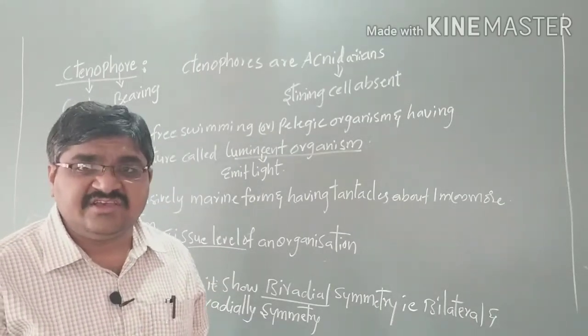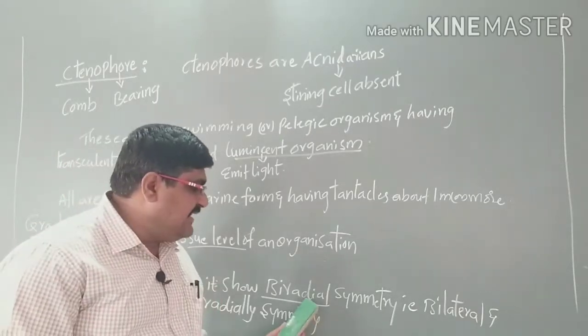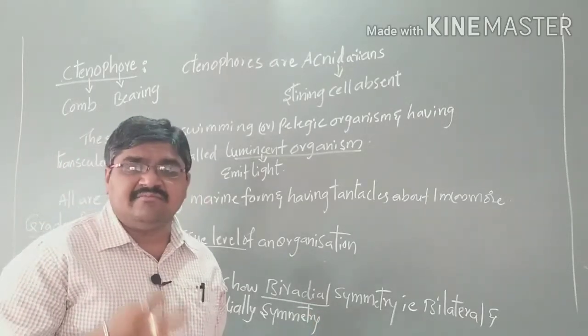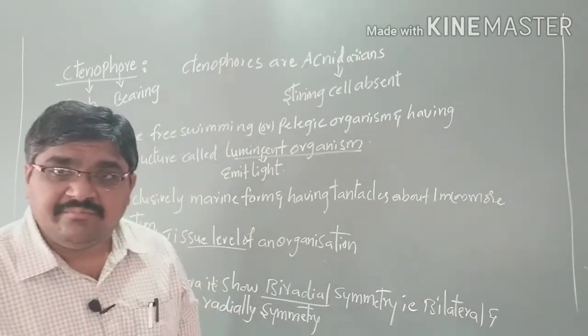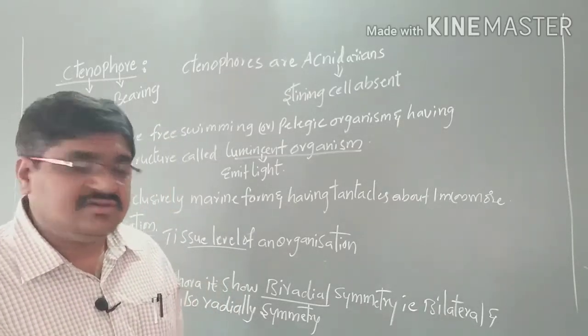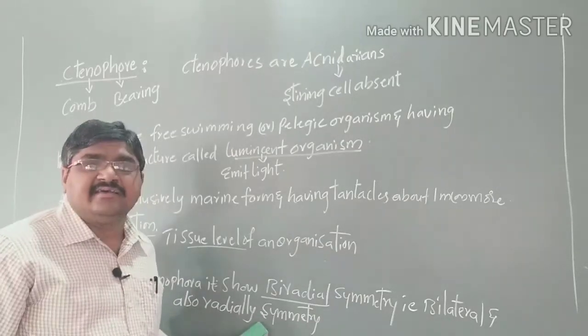In larval stages it shows bilateral symmetry. When you cut the organism in only one vertical plane, we are able to get two identical halves. When they become adults, it shows radial symmetry.